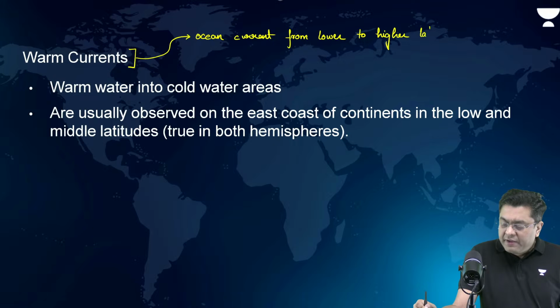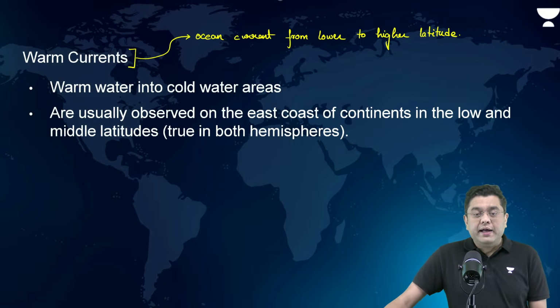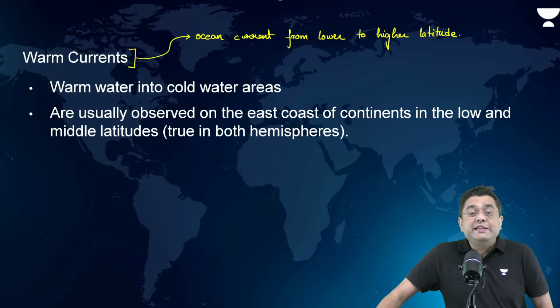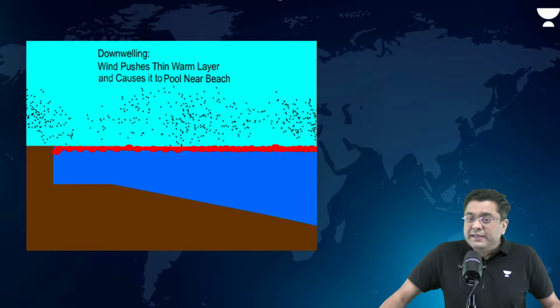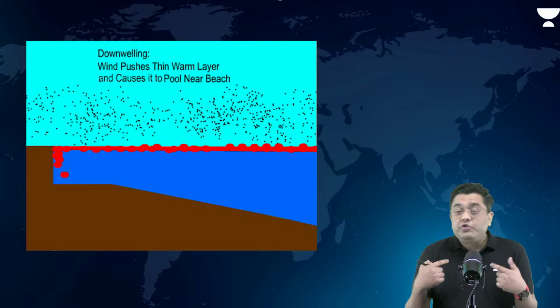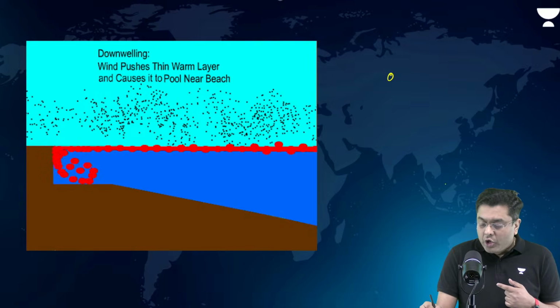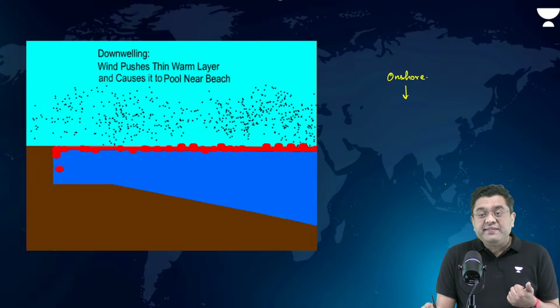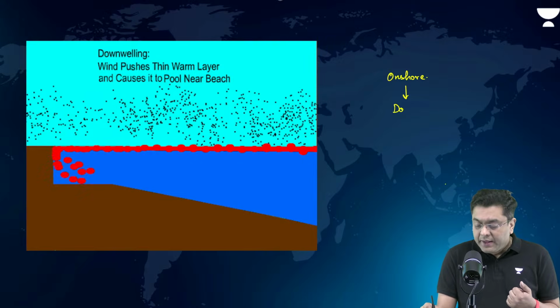Okay. Whenever you have the movement of ocean current from the lower to higher latitude, it is generally associated with the case of a warm current. So it is observed in the east coast of the continents. Why? In the east coast of the continents, the trade winds become onshore, and these onshore trade winds will basically create downwelling.